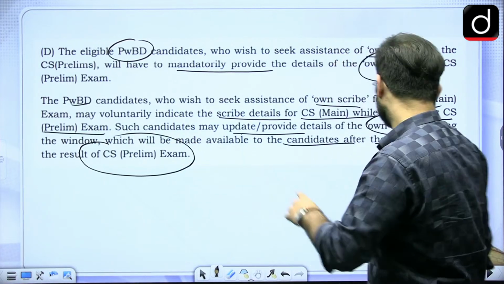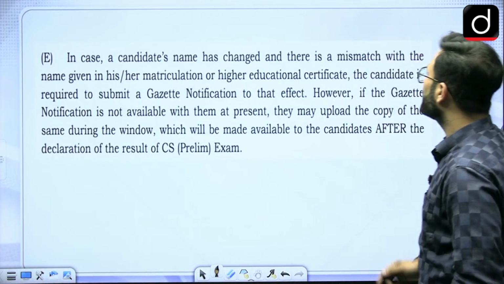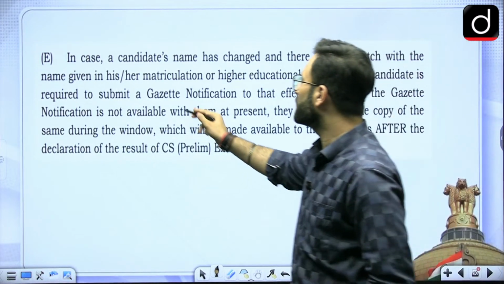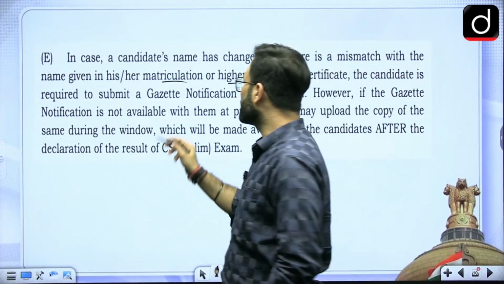Okay, now coming to the next part. In case a candidate's name has been changed and there is a mismatch with the name given in the matriculation certificate or higher education certificate, the candidate is required to submit the gazette notification.